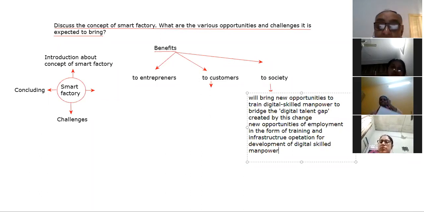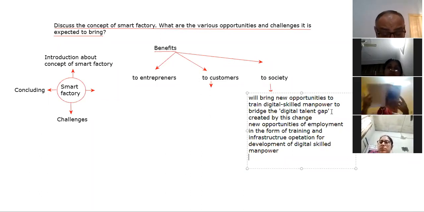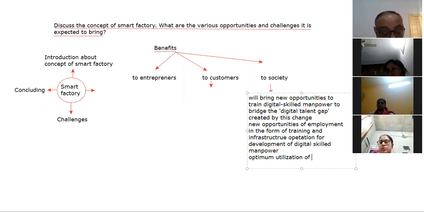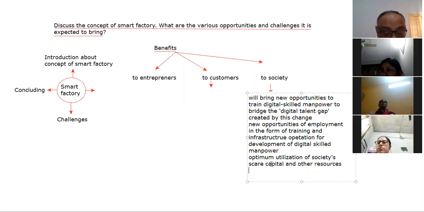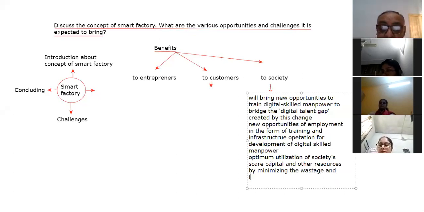So next benefit will be optimum or better utilization of a society's scarce capital and other resources by minimizing the wastage and improving efficiency in production.